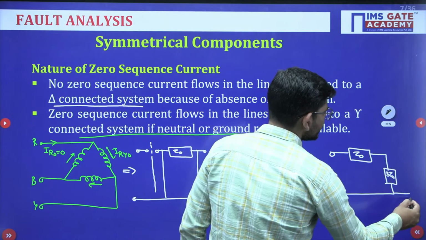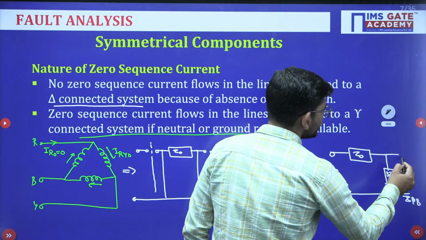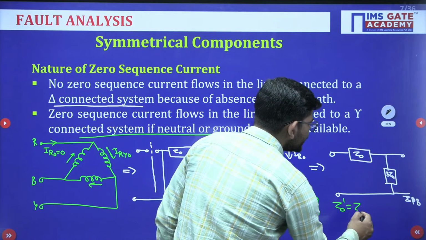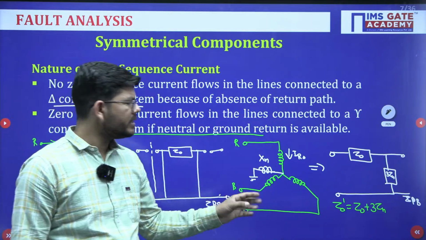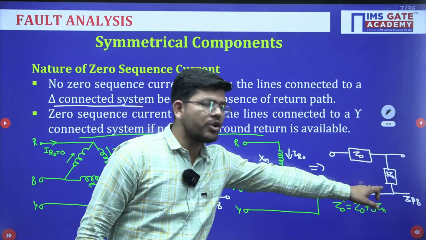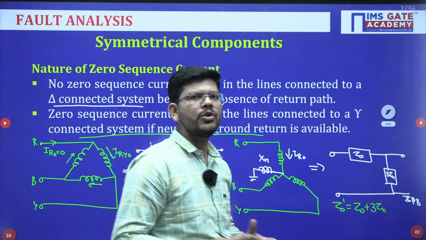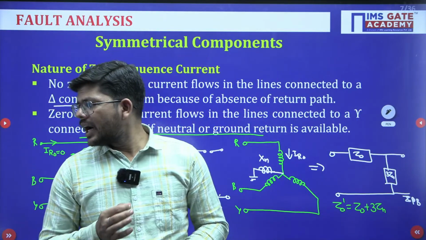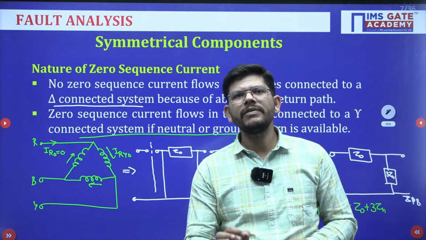Just see, this is the ZPB, zero potential bus, and this is how you will show it. So the equivalent Z0 will be what? It will be Z0 plus 3Zn if the neutral is present and it is having some reactance. If it is not having any reactance, this will be a direct short here, so Z0 will only be Z0, there is no 3Zn there. So this is what you should know about zero sequence current. Zero sequence current will be flowing if there is a return path available. If there is no return path available, we will not talk about the zero sequence current, it will be having a zero value.